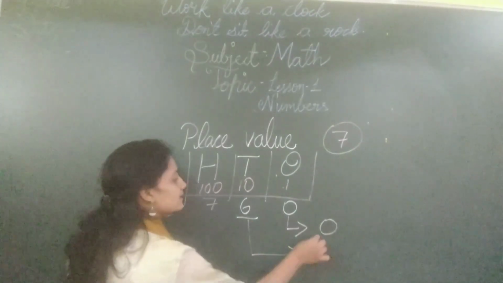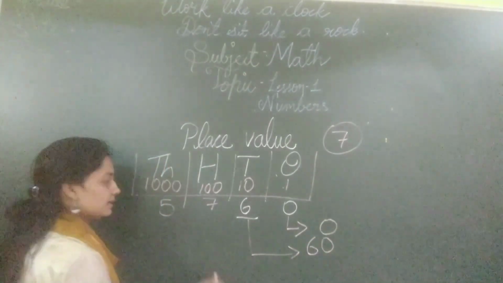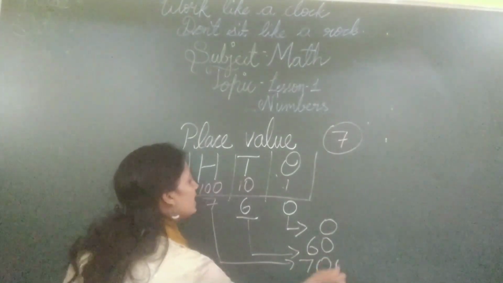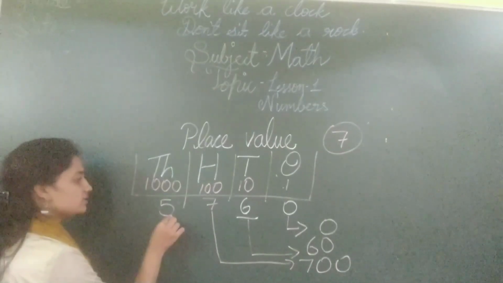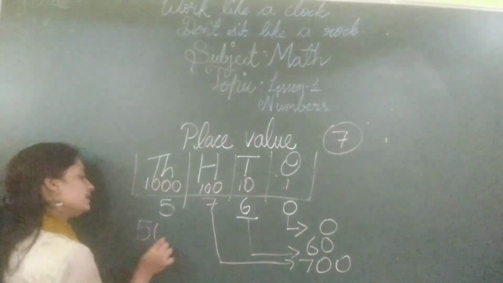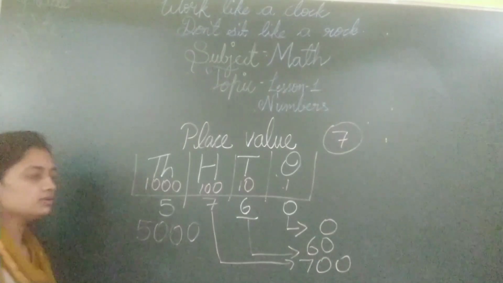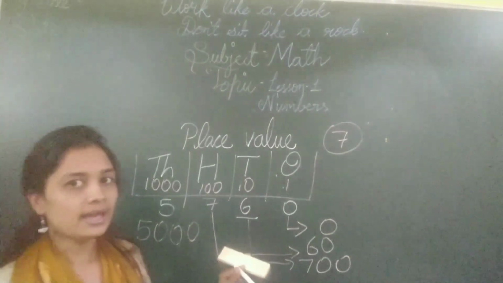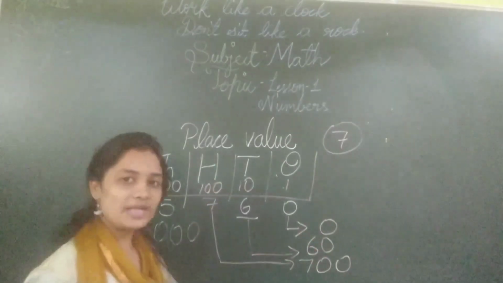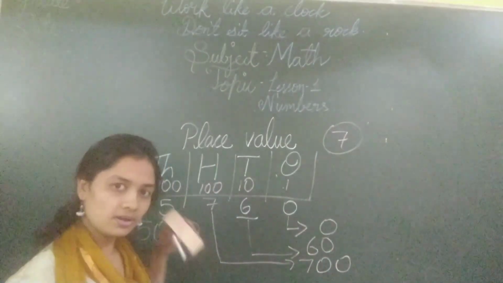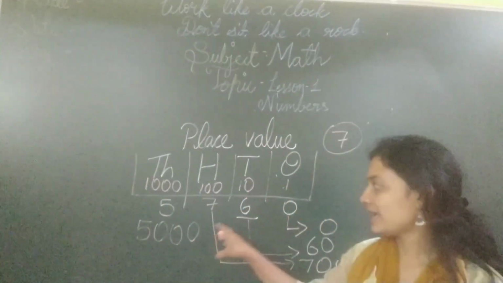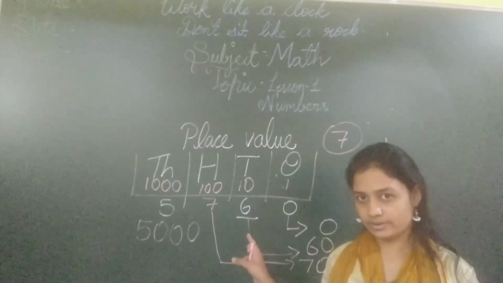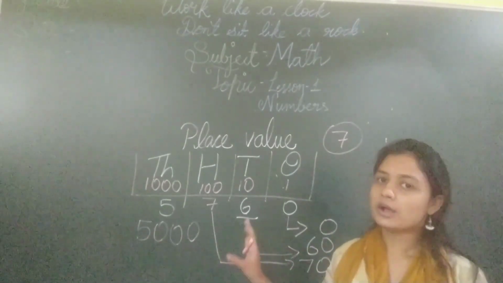For 6, 60. Next for 7 here is 700. Next for this is 5000. So this is about the place value. Sometimes I may ask you to write all the place values of each and every digit, or sometimes I may underline only one digit and ask you the place value of that single digit. Okay, children? So you should be able to do both.